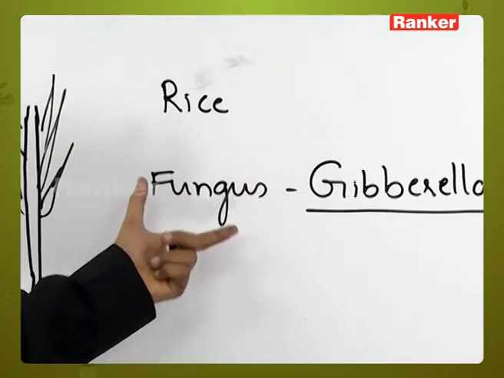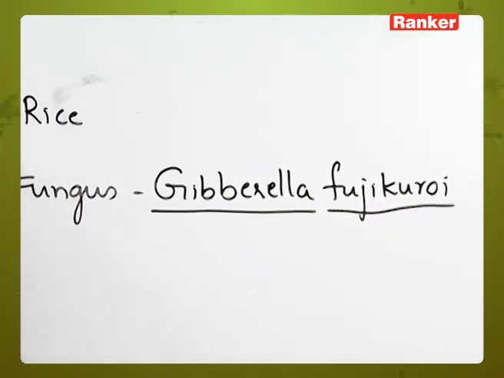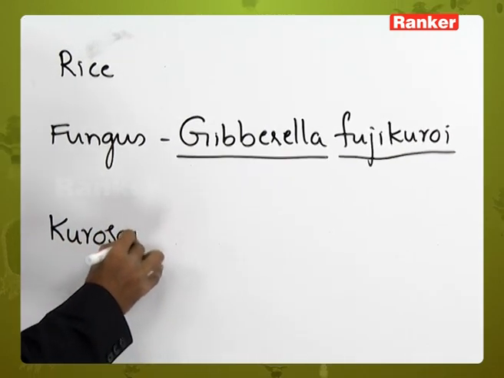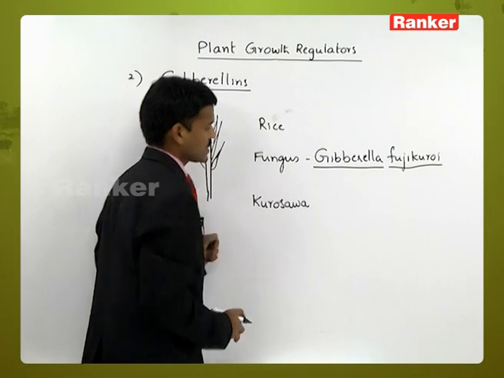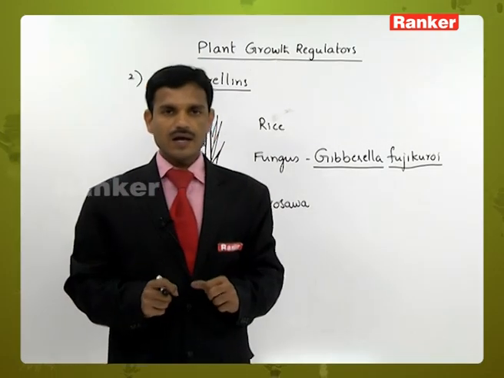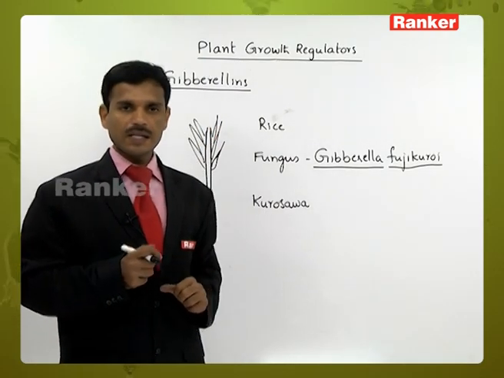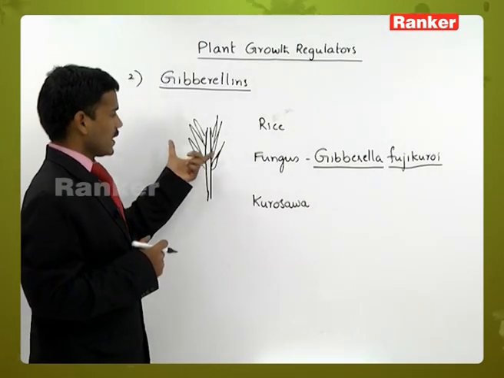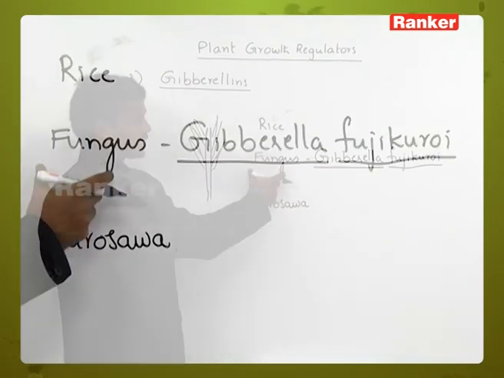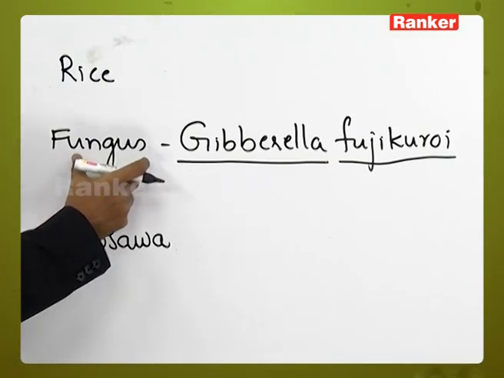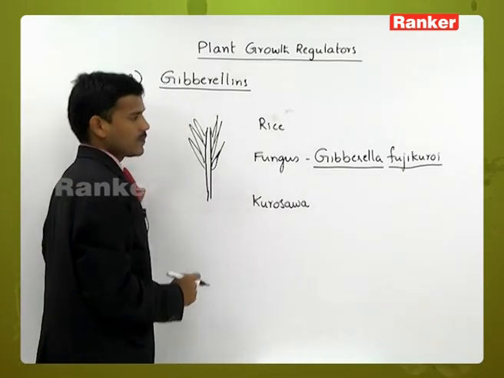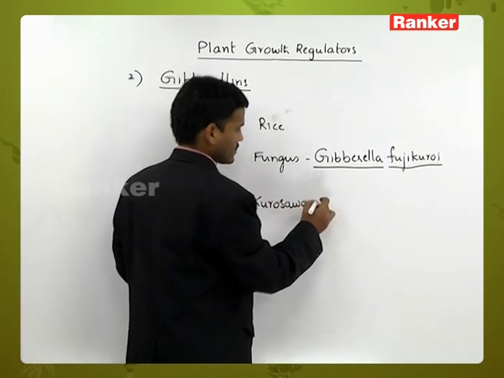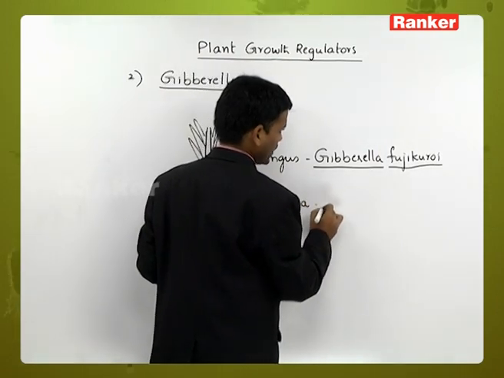From this Gibberella fujikuroi, the scientist Kurosawa extracted one chemical, and this chemical was sprayed on healthy, uninfected plants. The excessive growth is due to the fungus, which was identified as Gibberella fujikuroi.